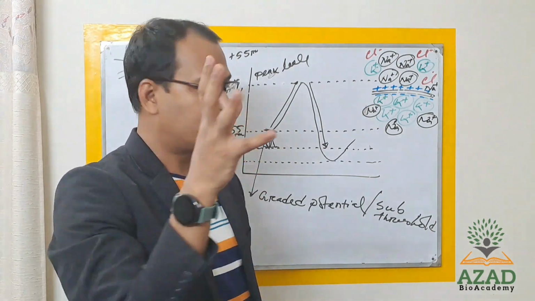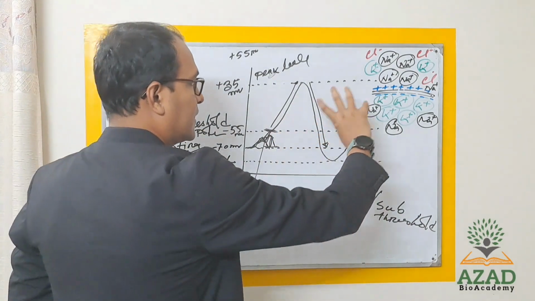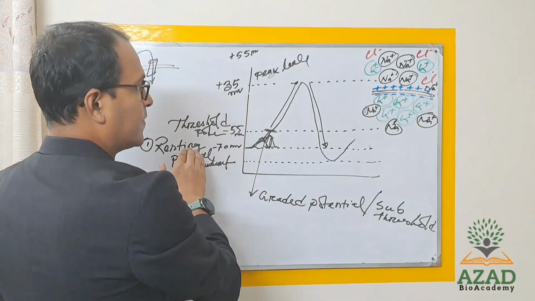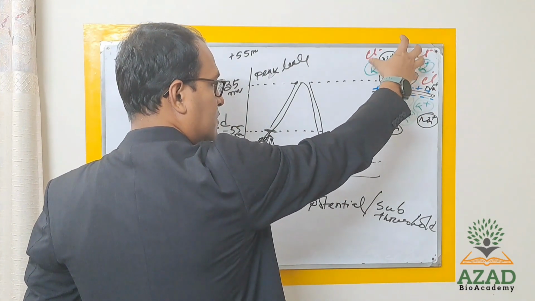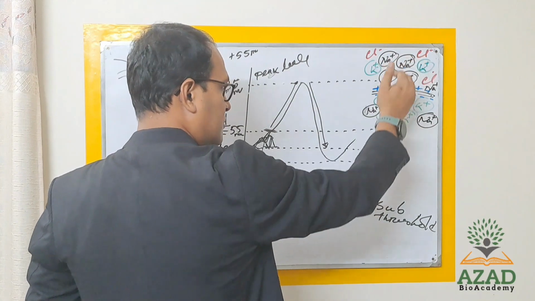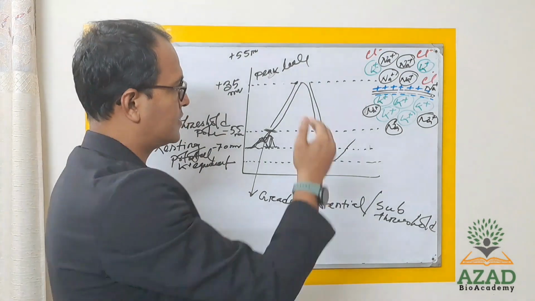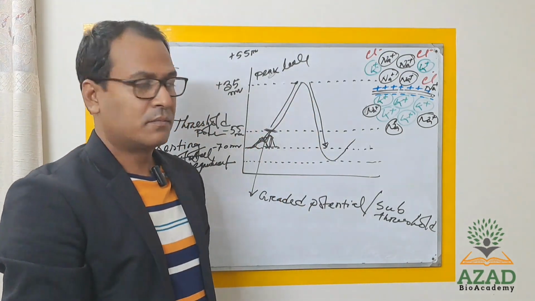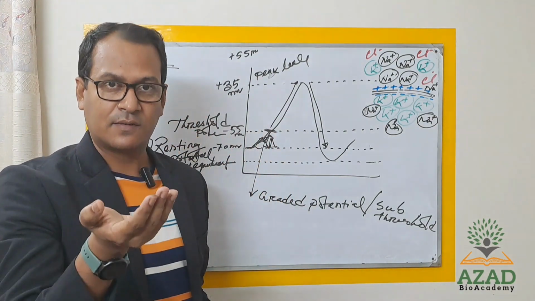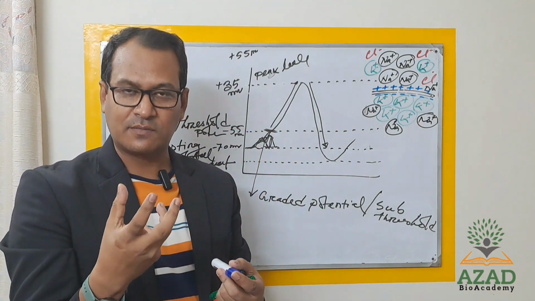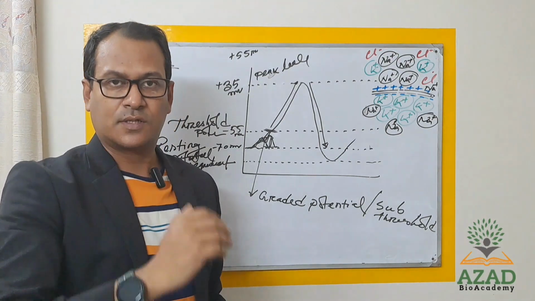So in resting state, outside of the cell sodium is very rich, the number of sodium is much higher than inside, and the intensity of the electricity outside of the cell is positive and inside the cell is negative. But the sign of positive and negative does not mean positive current or negative current. Electricity has no positive or negative. Actually, it means the intensity of the potential changes.